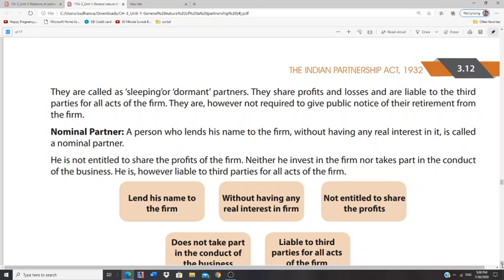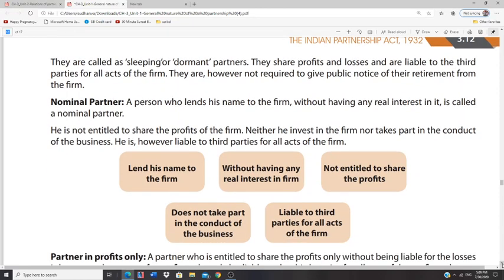Here she will not be regularly participating in the conduct of business. She does not have any interest in the firm. Obviously, she will be given a certain amount of honorarium or some kind of income, but she will not be entitled to share any profit, because she does not take part in the conduct of business.